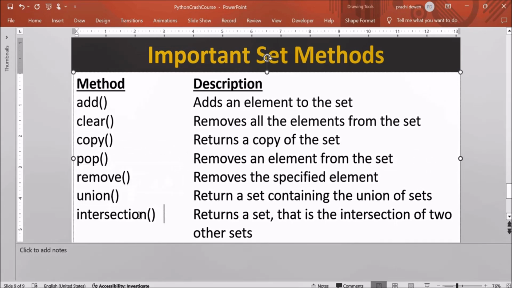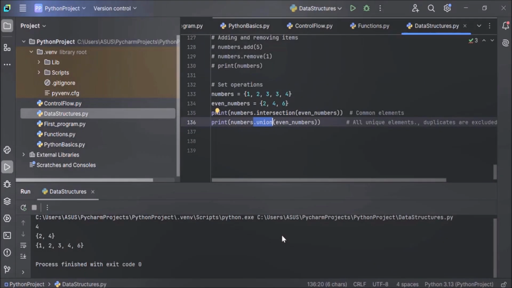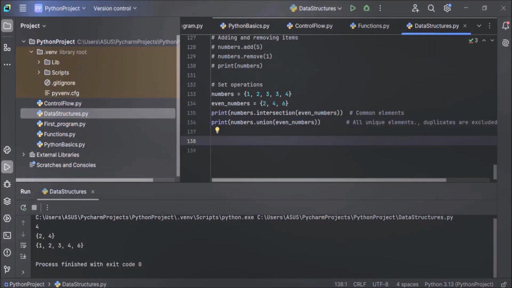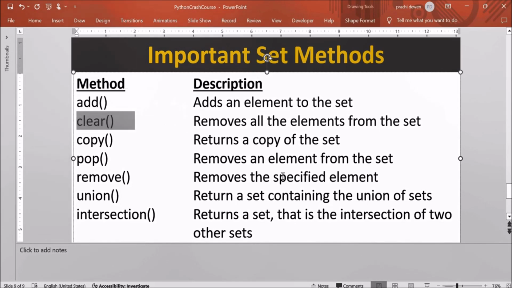Union method and intersection method we have already discussed. We have already seen how the union method works and how the intersection method works. The intersection method returns common elements from both the sets. And the union method returns all unique elements from both the sets. Now let's understand the clear method with the help of an example.